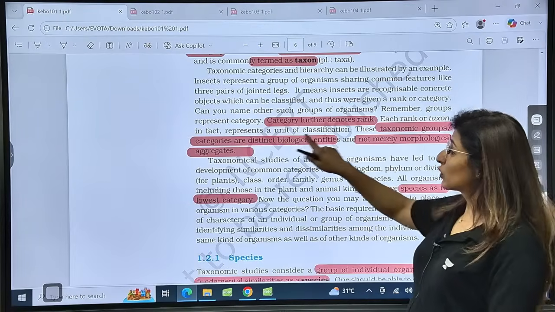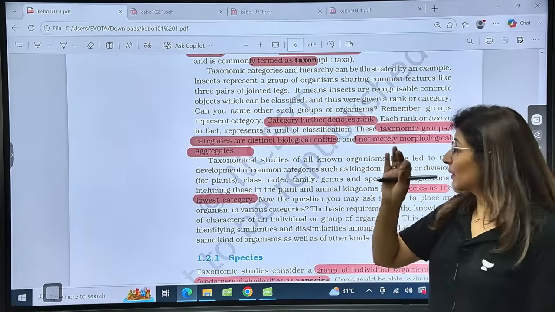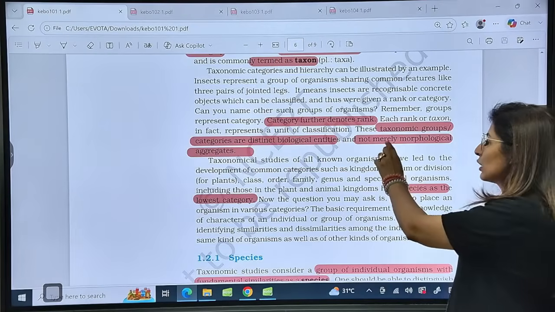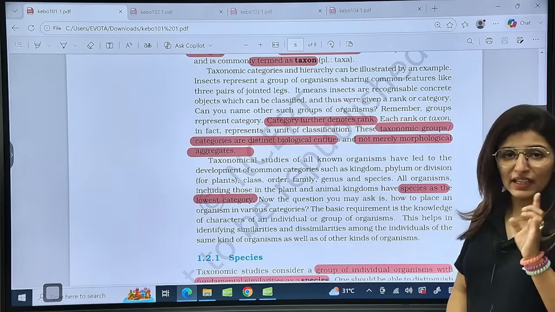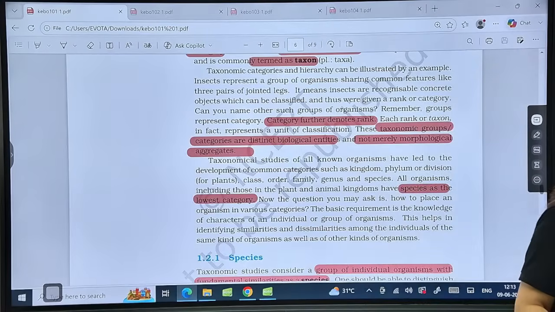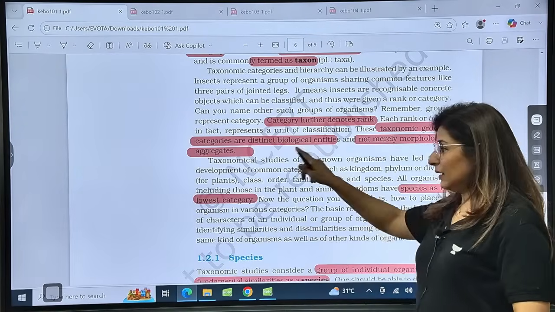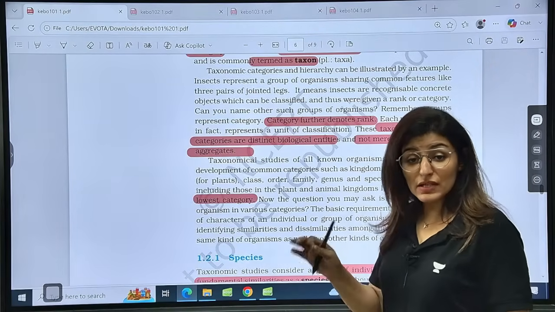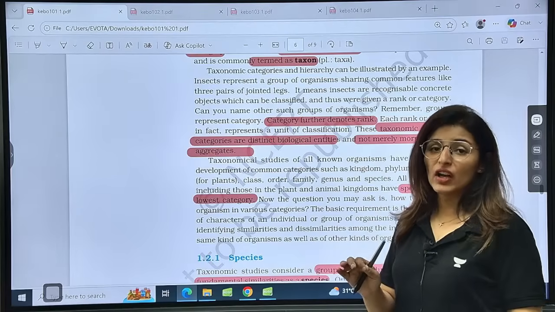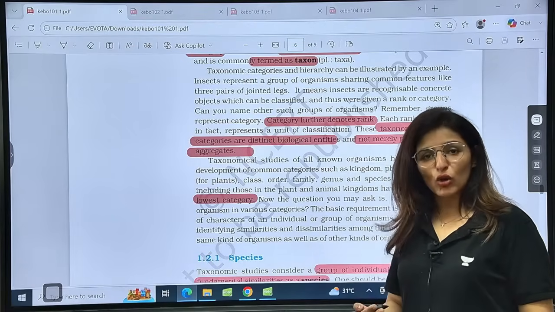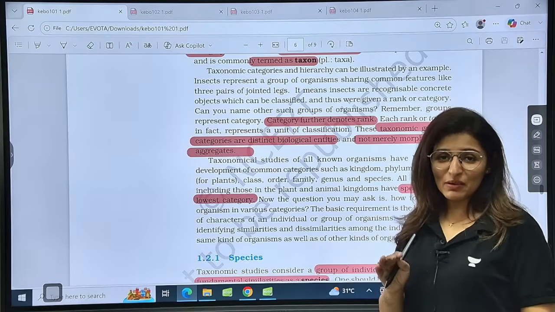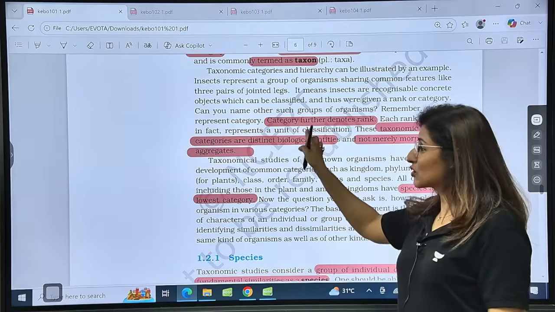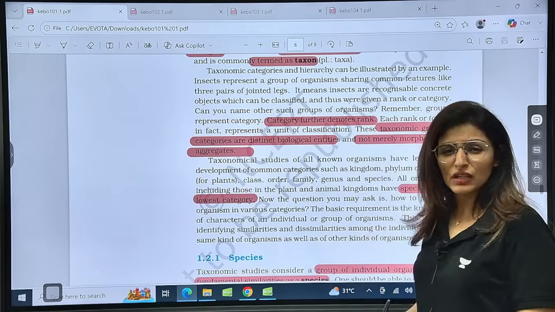Now, taxonomic groups or categories are distinct biological entities and not merely morphological aggregates. So, actually they exist. Is that clear? If in case you have missed any line, please make sure. And if you have underlined the whole paragraph, please remember those lines and make sure you highlight these things or just put a hashtag over it.